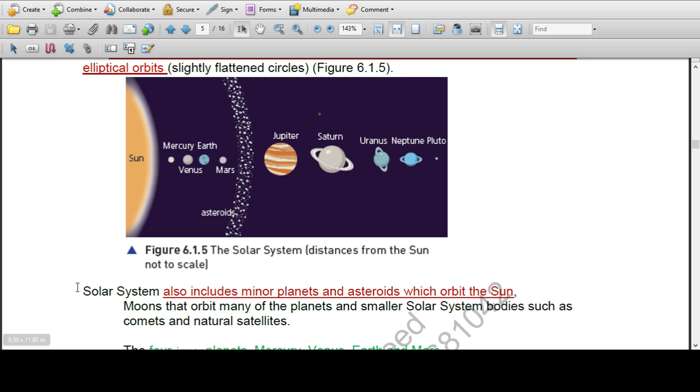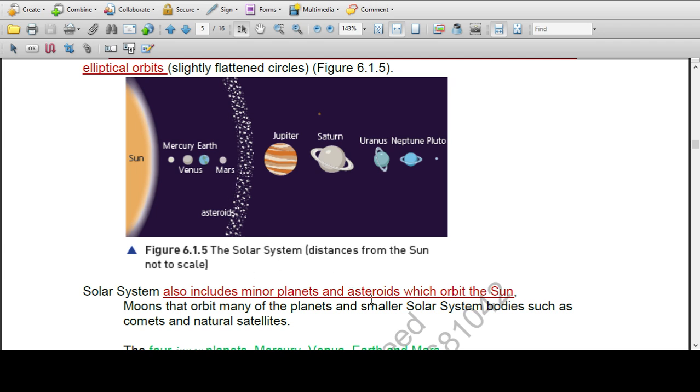The solar system also includes minor planets. Besides these 4 and these 4, there are some minor planets.